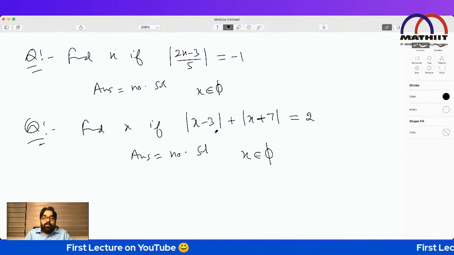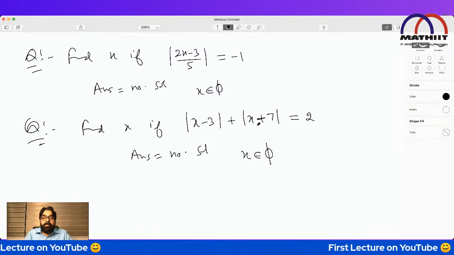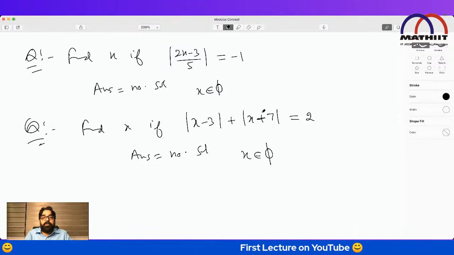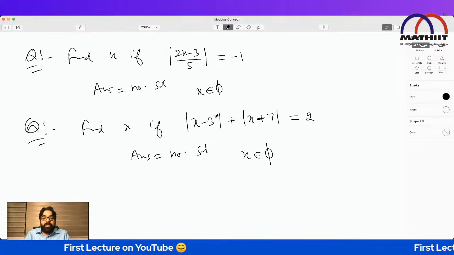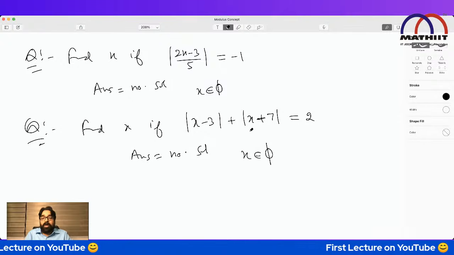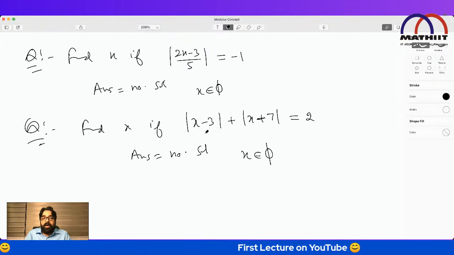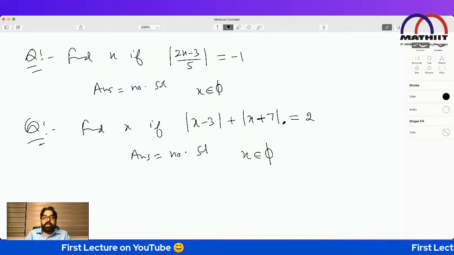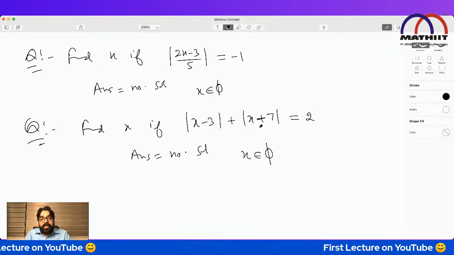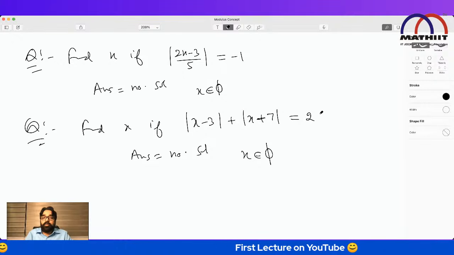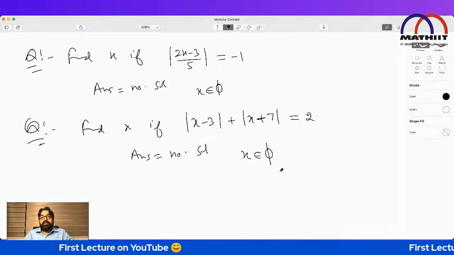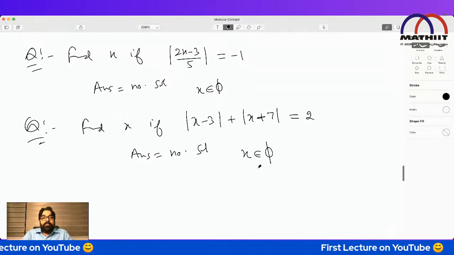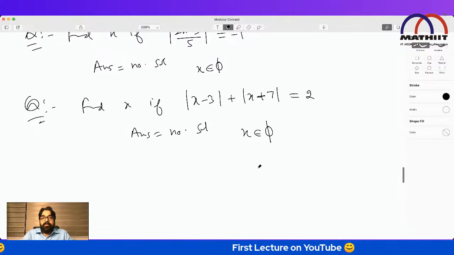Because the minimum value of this: put 3, so this will be 0, this will be 10. Put minus 7, this will be 10, this will be 0. And 3 I'm putting, so this is 10. Yes, when 3 comes, then also 10. So the minimum value 10 is coming. We cannot say that this is going to be 2. It's impossible that it can be 2. So no solution. I hope it's clear to all of you. Equation solving is done for everybody.